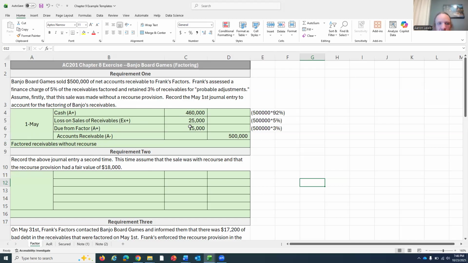We want cash now. So the difference between what is due from factor and the fair value of a recourse provision is the two different parties' estimate of what amount of bad debt exists within these receivables that are changing hands within this transaction. But this is an alternate universe, if you will, journal entry we're recording. So it's still going to happen on May 1st, and we're still doing this to get cash.